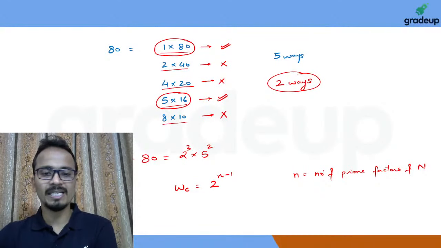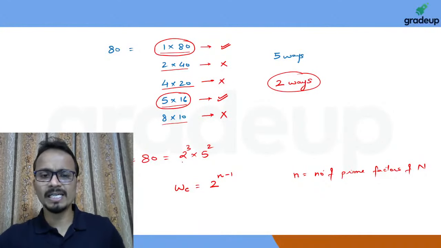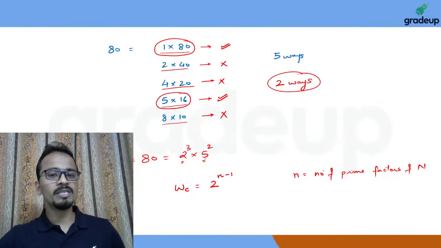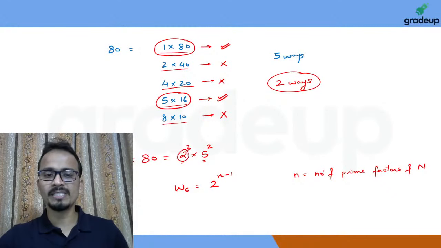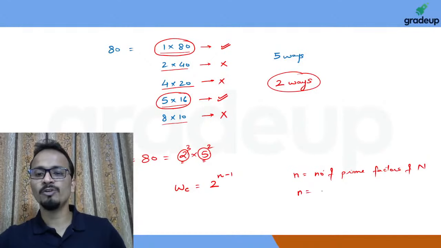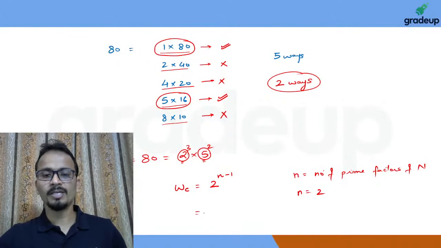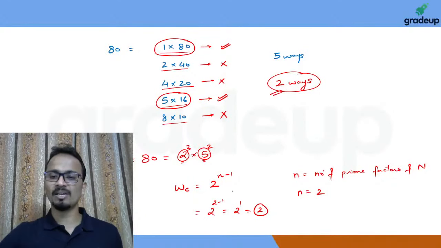अब ये क्या चीज है? Prime factors. So basically it is the number of bases here. So 2 raised to the power 3 multiplied by 5 raised to the power 2. So यहाँ पे bases कितने हैं? दो bases हैं यहाँ पे, 2 and 5. So small n का value यहाँ पे 2 हो जाएगा. So it will be equal to 2 raised to the power 2 minus 1, that is 2 raised to the power 1, that is 2. So there are two ways which we have calculated.